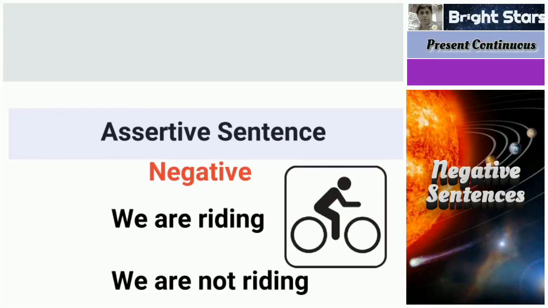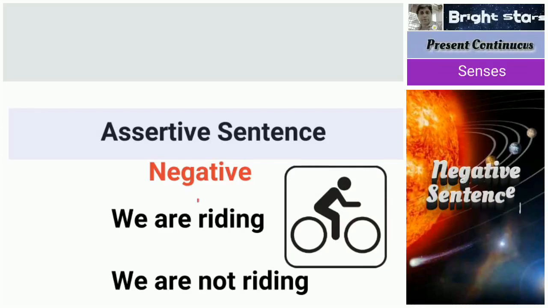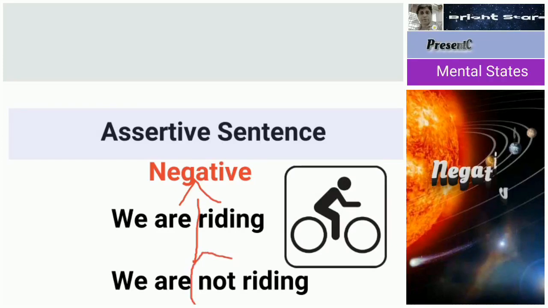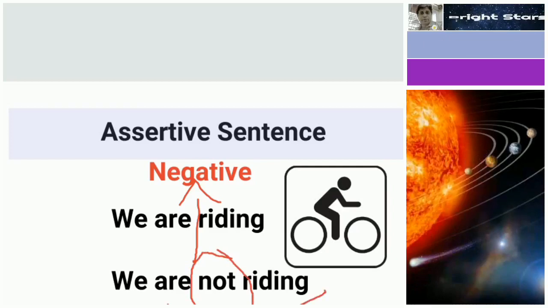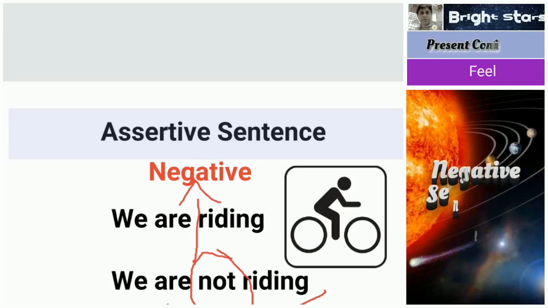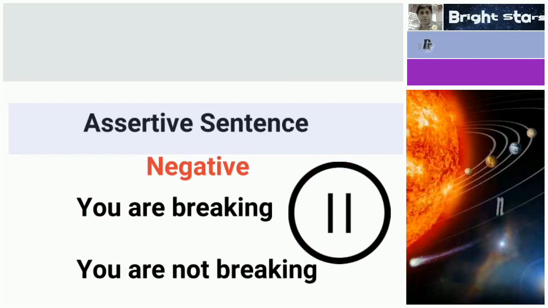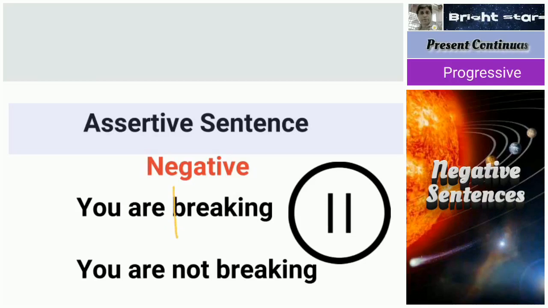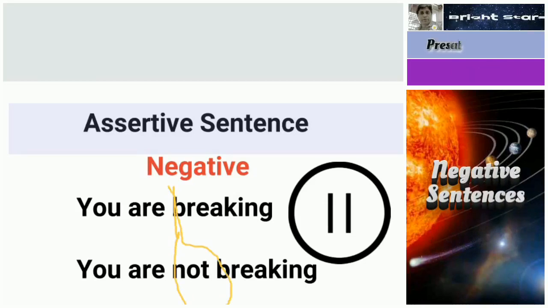In the same way here you see, we are riding, we are not riding. In between the helping verb are and the main verb riding, not is used. We are not riding. So in the next sentence we see, you are breaking, you are not breaking. In between are and breaking, we are using this not. So you understand now. You are not breaking.